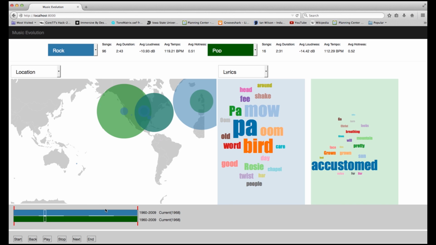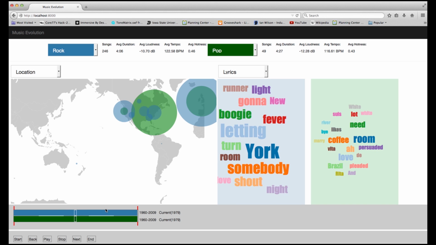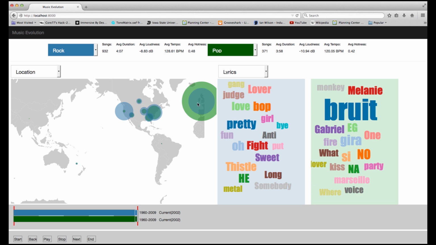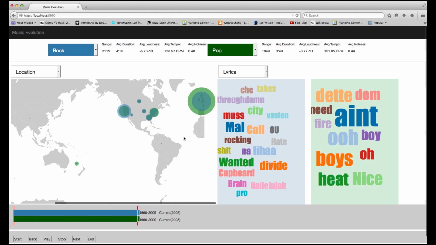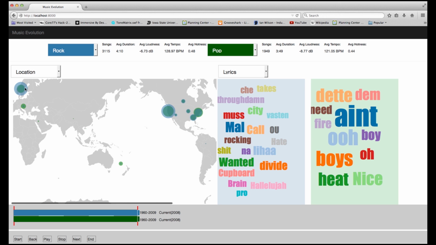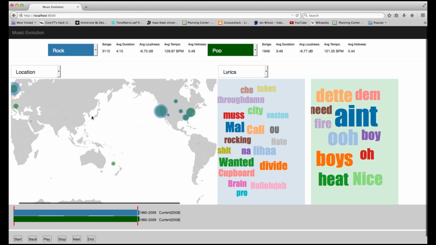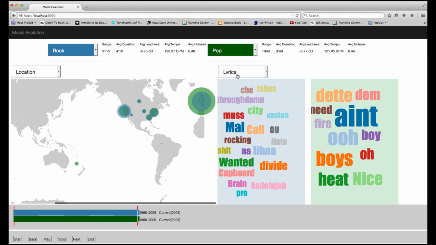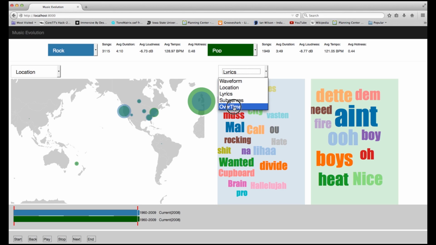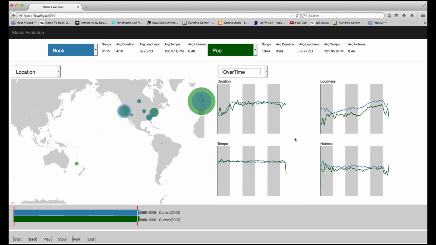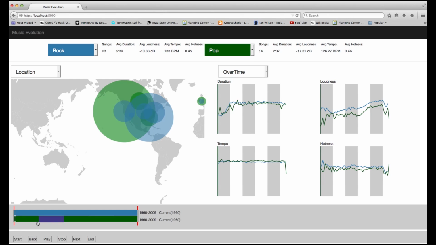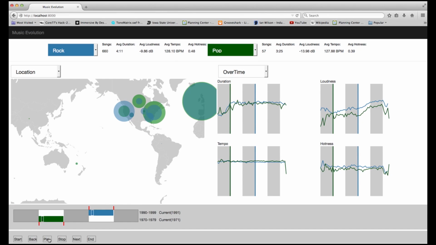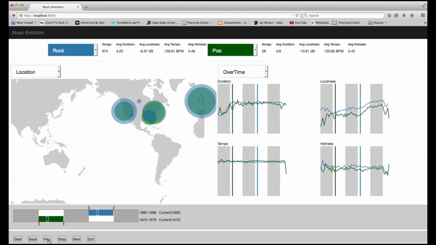When we reach the end of the dataset, you might notice many words in languages other than English begin to appear. This is supported by our location view, as the proportion of songs in this dataset for both pop and rock being recorded in North America becomes more balanced with the world. Insights like these are readily available in the Music Evolution visualization. This tool might be used to better understand historical trends or begin to ask deeper questions about cross-genre influences. Whether the user has a casual interest in music history or is a music producer trying to predict the next trend, Music Evolution provides the framework to begin exploring the rich information contained in the Million Song Dataset.